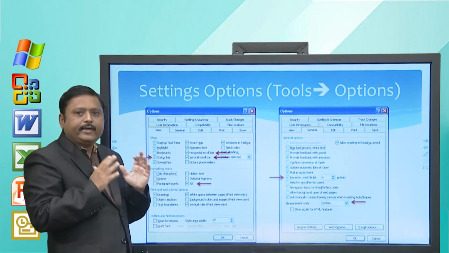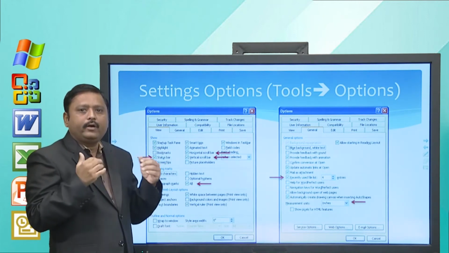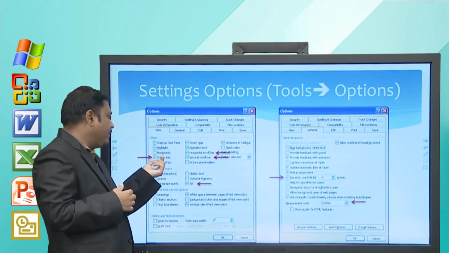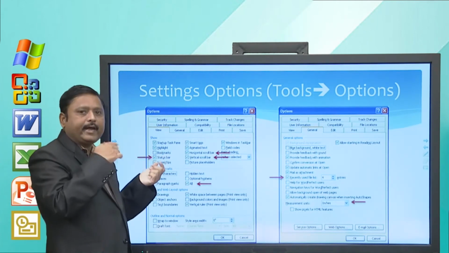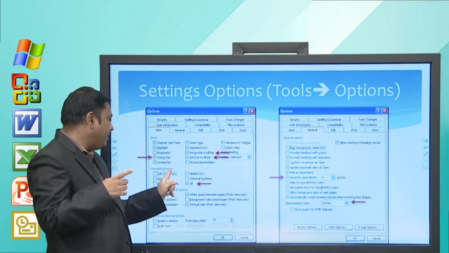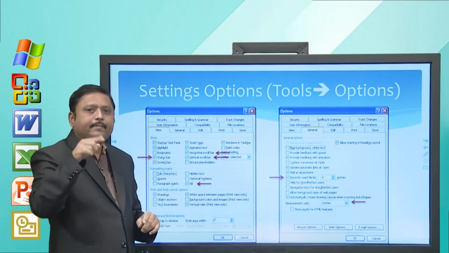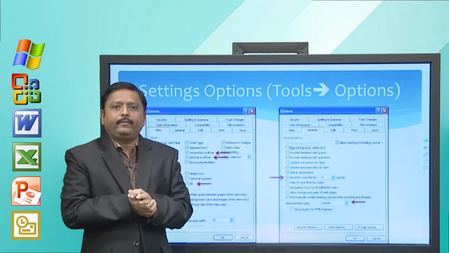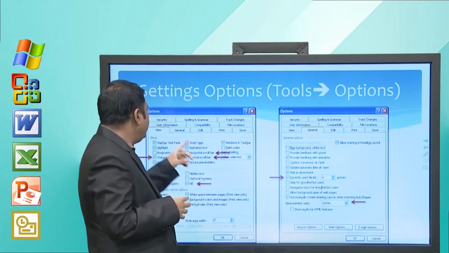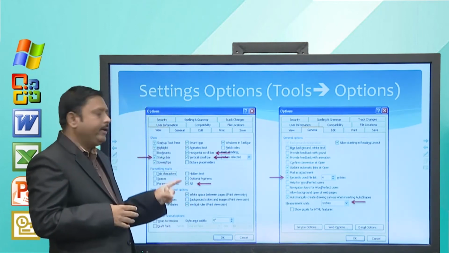Then, we know that the status bar is very important and provides useful features to the user. So, you have to check whether the status bar is checked or not. Another is formatting marks. So, you simply check all; it will be helpful to you. Now, these options are available in the View tab.